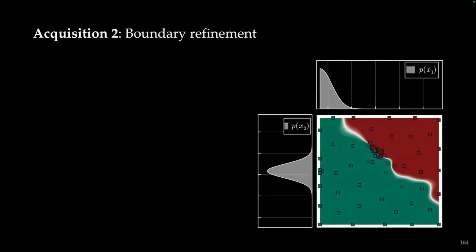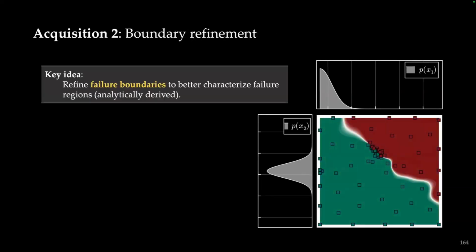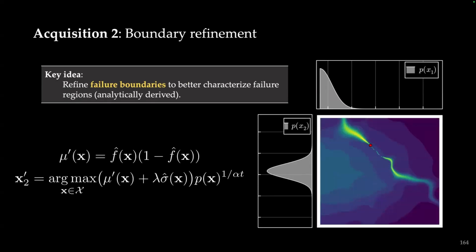The next acquisition function is called boundary refinement, where the key idea is we want to refine failure boundaries as a way to better characterize failure regions, which we can arrive at analytically based on the logistic transformation we developed for this Gaussian process. If we then define this failure boundary, we can see that we want to pick points on that failure boundary that could be weighted by your operational model to first pick more likely points on the boundary, and then you could spread out over time.